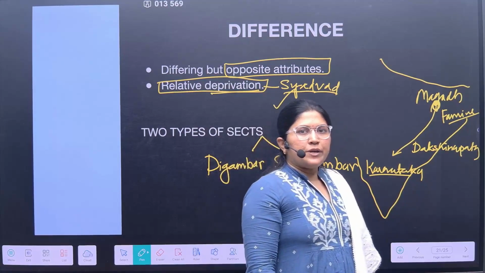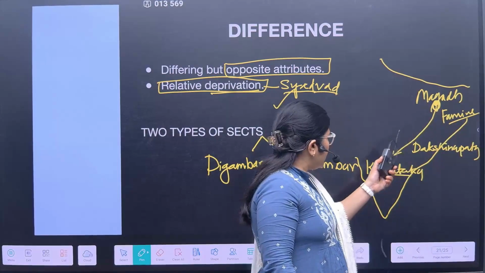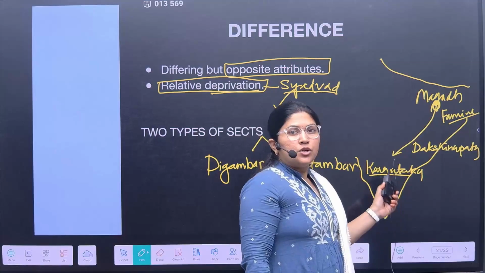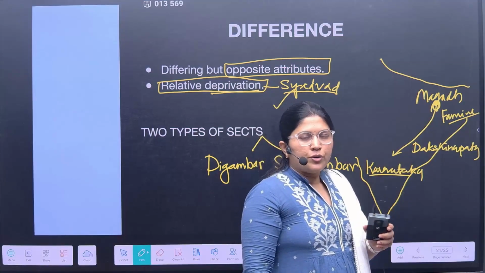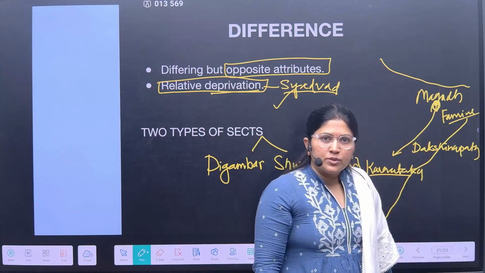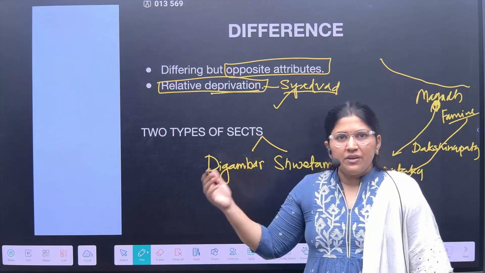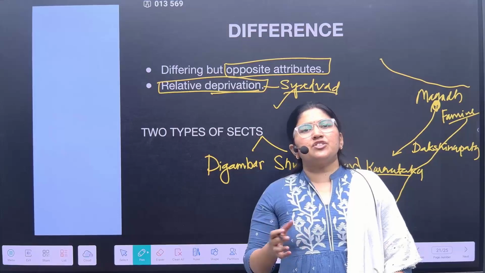Some of the Jain followers would be going through the Dakshinapath to Karnataka. Once the famine condition got cleared, they would come back towards Magadha and meet their previous fellow followers of Jainism. And they would say that we have changed completely.